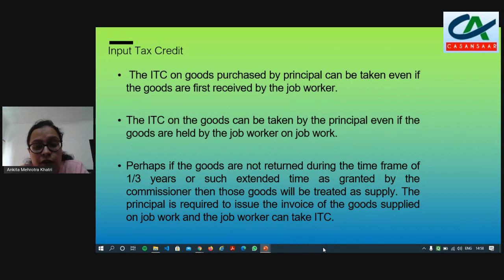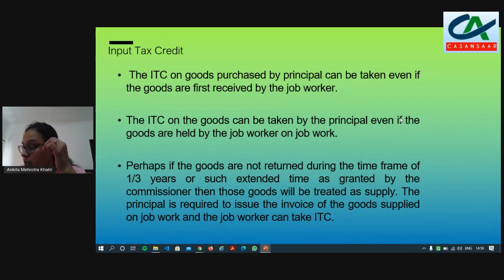If the goods are not returned within that time frame, or such extended time as granted by the commissioner, the principal has a mandatory requirement to issue the invoice on these inputs, capital goods or semi-finished goods in the name of the job worker, and the job worker is liable to take the input tax credit of these goods.